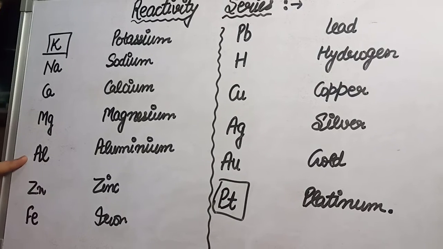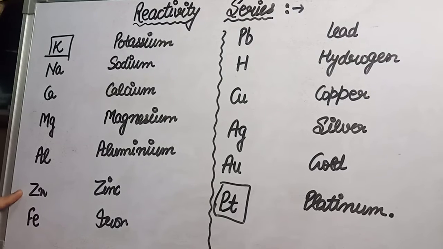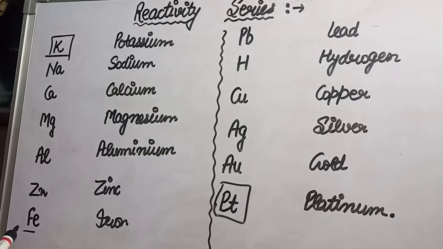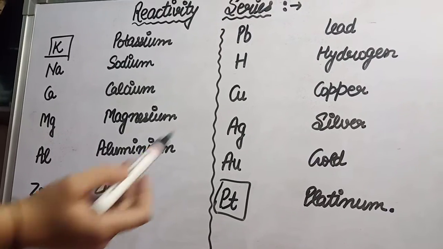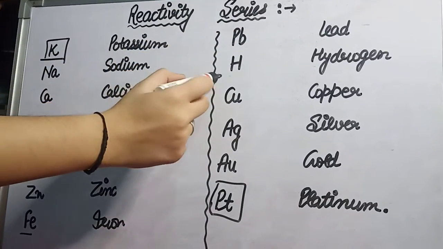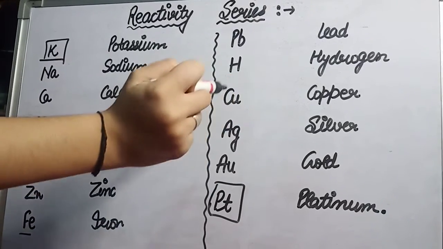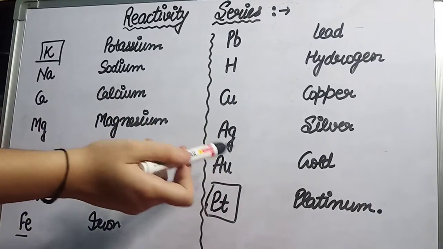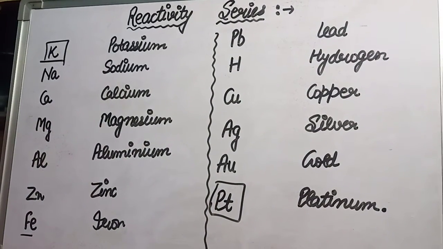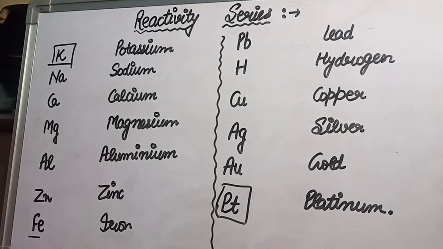and the symbol of aluminium will be Al, and the sixth will be zinc and the symbol of zinc will be Zn, and the seventh will be iron and the symbol of iron will be Fe, and then lead and the symbol of lead will be Pb, and then hydrogen and the symbol of hydrogen will be H, copper, symbol of copper will be Cu, silver, symbol of silver will be Ag, gold, symbol of gold will be Au, and platinum, that you know is the least reactive element, and the symbol of platinum will be Pt.